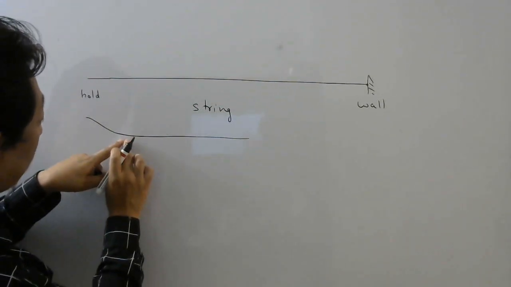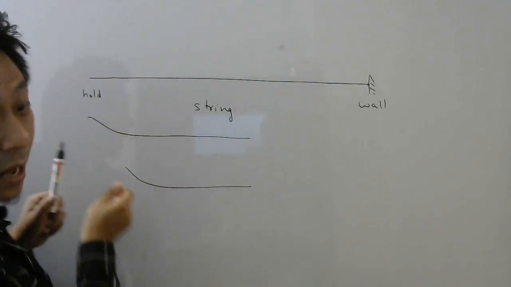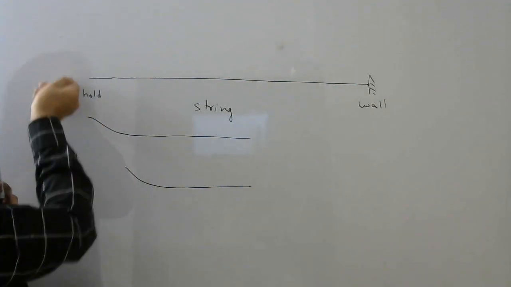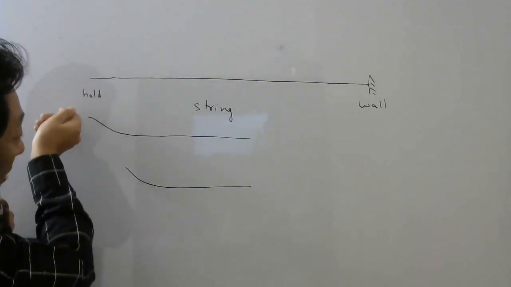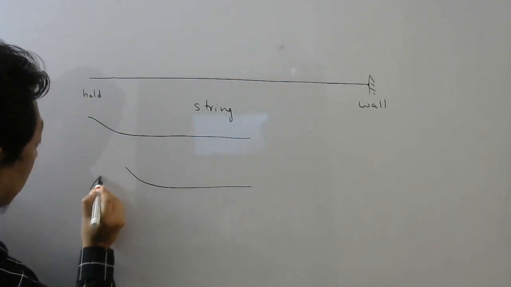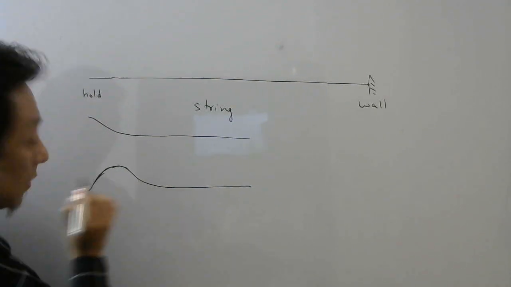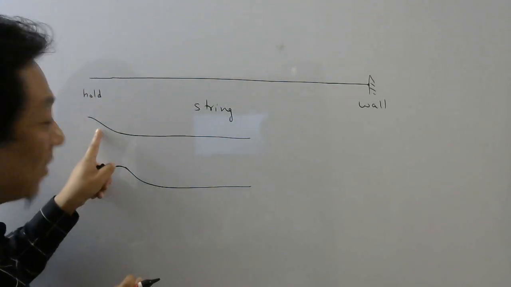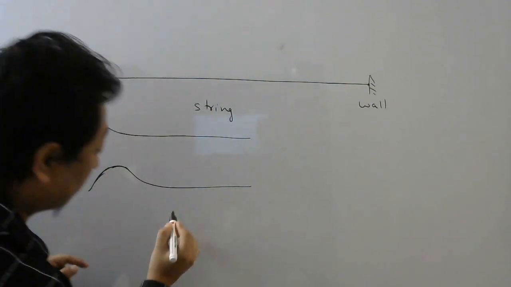So after some time, what will happen? This part will go up. But by that time, what your hand did, your hand is coming back, isn't it? So you went up and then you are coming down, right? So as you come down, this part will pull this part up. So your string will look something like this, right? Now, as this has reached here, whatever happened here, same thing will happen here now. This part will pull this part up.